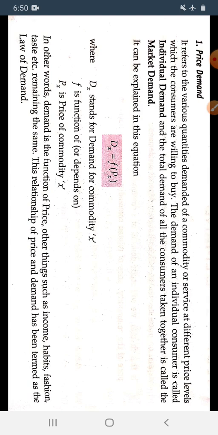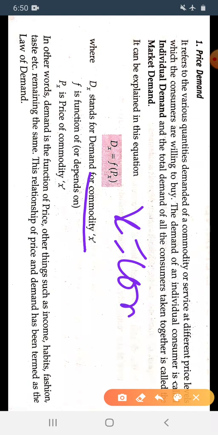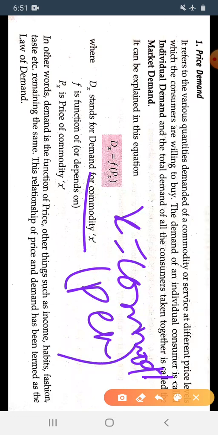Demand of the x commodity, see here. D stands for the demand for the x commodity. Here x is the commodity. You can take the pen. What is the demand of the pen? So Dx stands for the demand for the commodity x. What is the demand of the commodity x when D is a function of P?